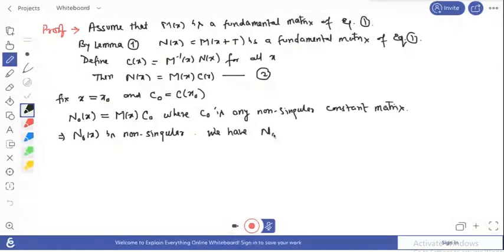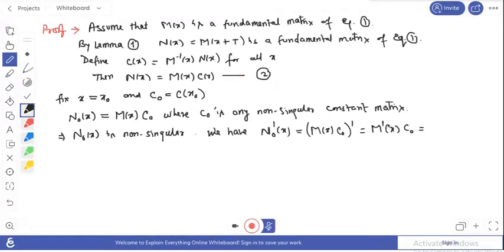What is the value of this? If we differentiate this with respect to x, it equals m of x times c naught differentiated, and c naught is the constant matrix. So this is simply m prime of x times c naught, because it is the constant matrix.